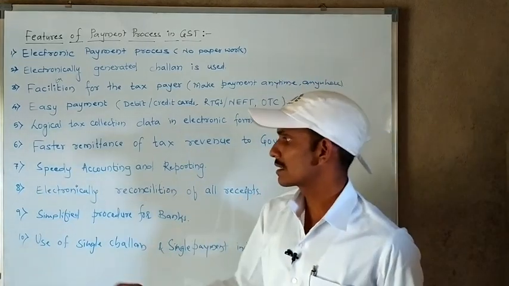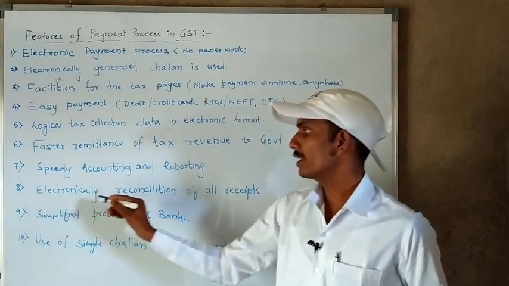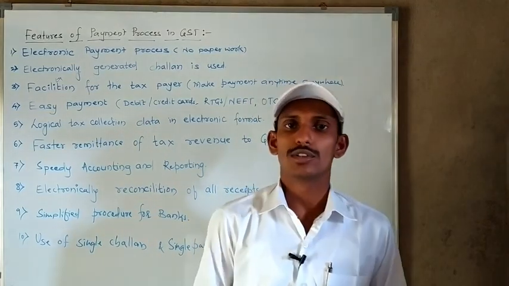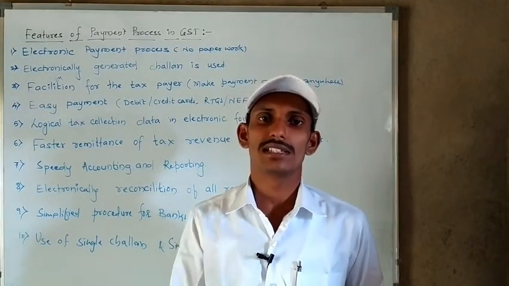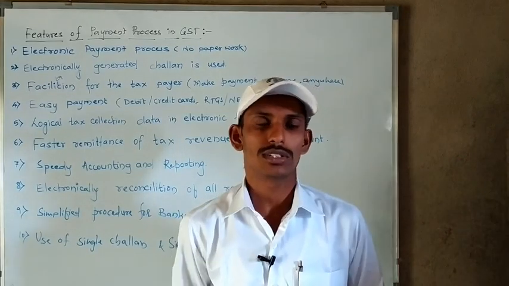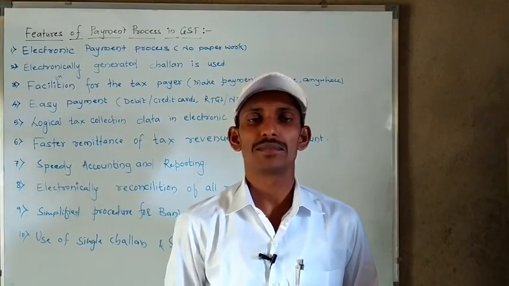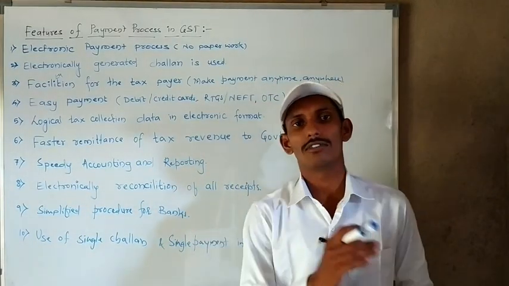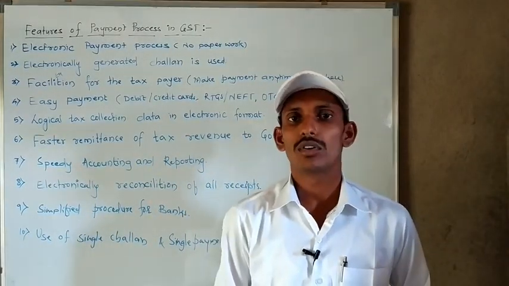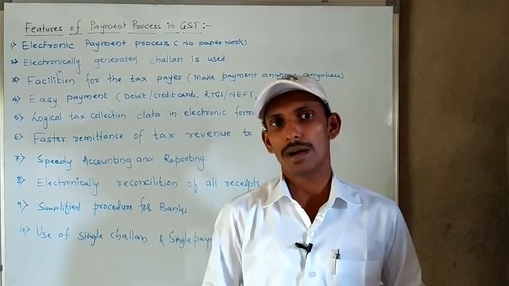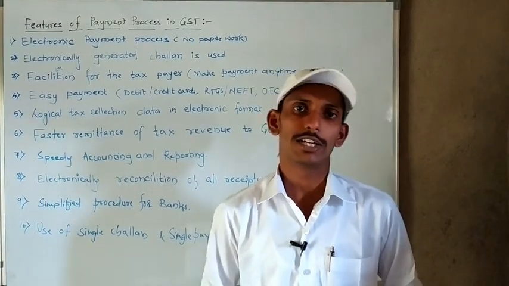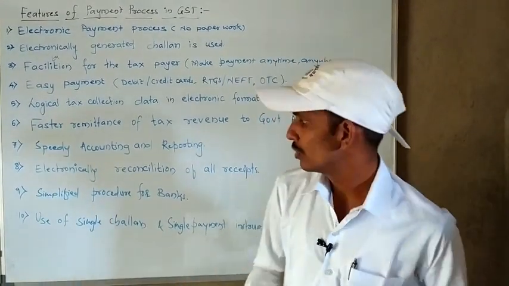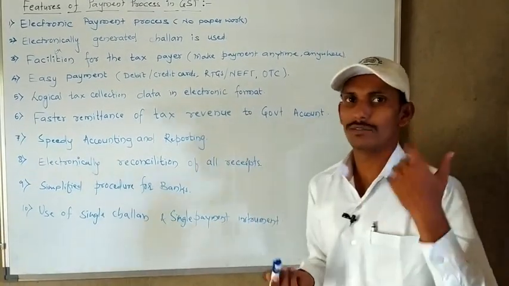The next, the eighth one, is electronic reconciliation of all receipts. As I told you, in India many taxpayers need to make payments to the Central Government. At that time, the government is also easily able to reconcile all the receipts. Why? Because all amounts and all transactions are done electronically. With the help of electronic mode, the government of India can reconcile all receipts within less time.